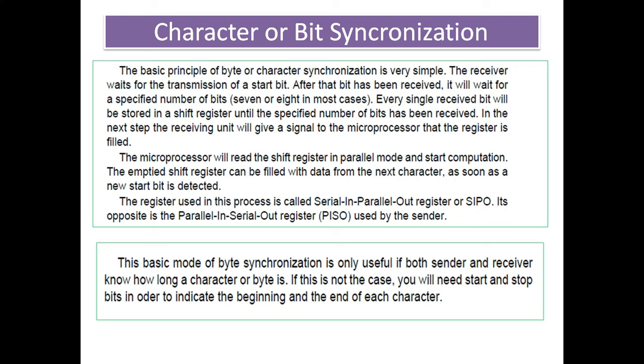The register used in this process is called serial in parallel out. So data will be serial in and parallel out, which is the opposite of the parallel in and serial out used by the sender. This basic model for byte synchronization is only useful if both sender and receiver know how long the character or byte is. If this is not the case, you will need a start and stop bit to indicate the beginning and the end of each character.